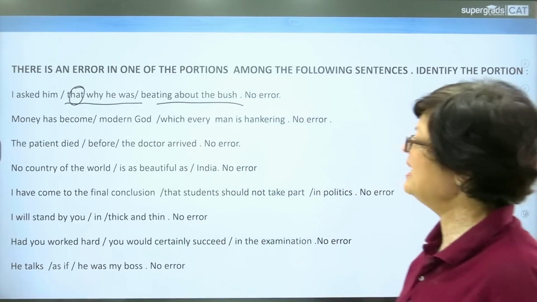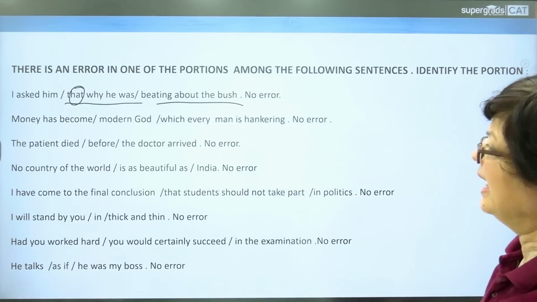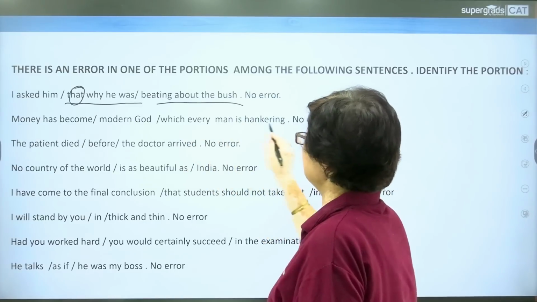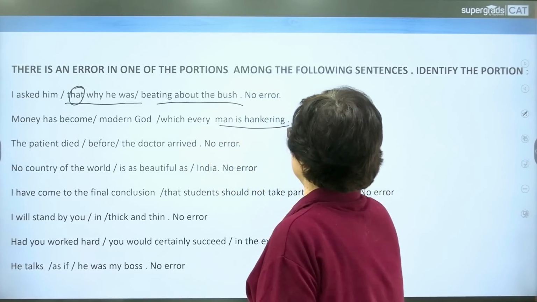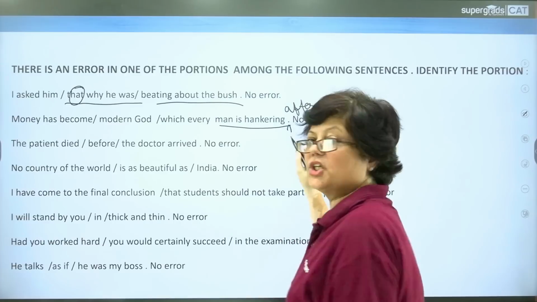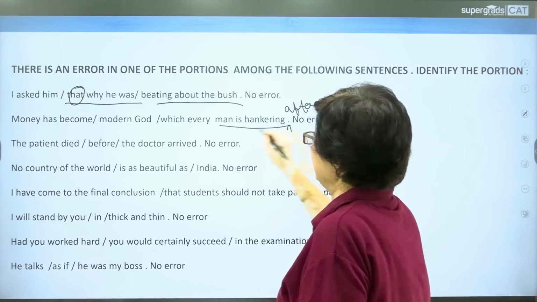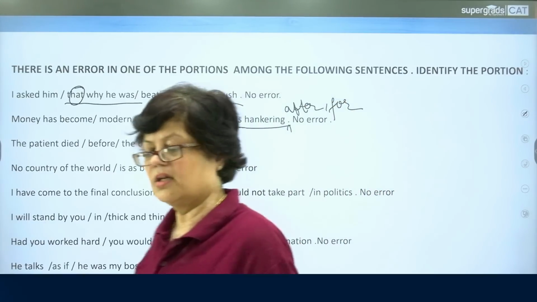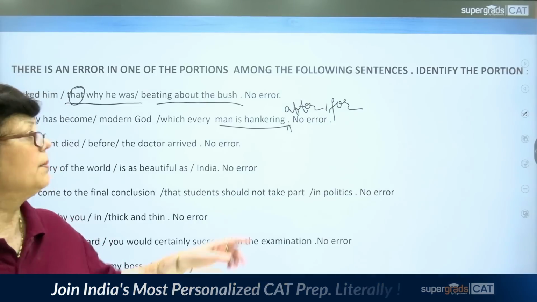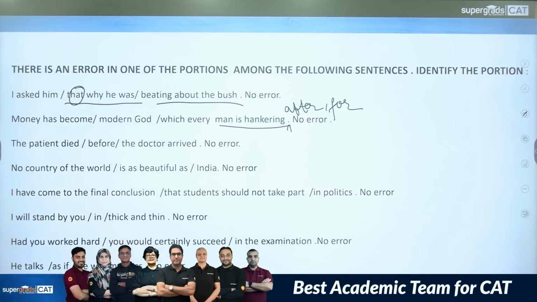Next, money has become modern god, which every man is hankering. This is the error because this should take the preposition after or for. Hanker is to long for something, to desire something, to have an urge for something, but it should be followed by the preposition either after or for.